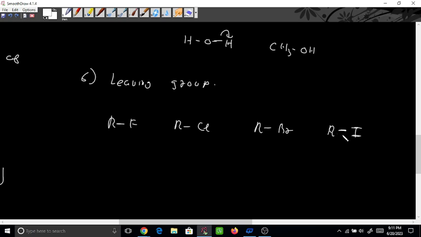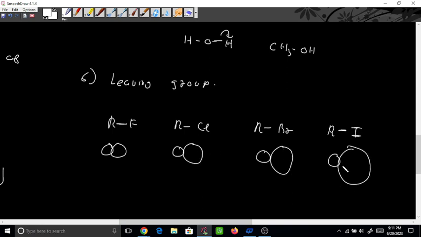This carbon and iodine bond will be broken easily, but due to the difference in size, the carbon and fluorine bond will not be broken easily, because the size factor will be like this one, then this much, then this much. So this size has a lot of difference with the carbon, so the bond overlap is not that favorable. That's why this bond is broken easily. So the iodine will move more easily than fluorine.